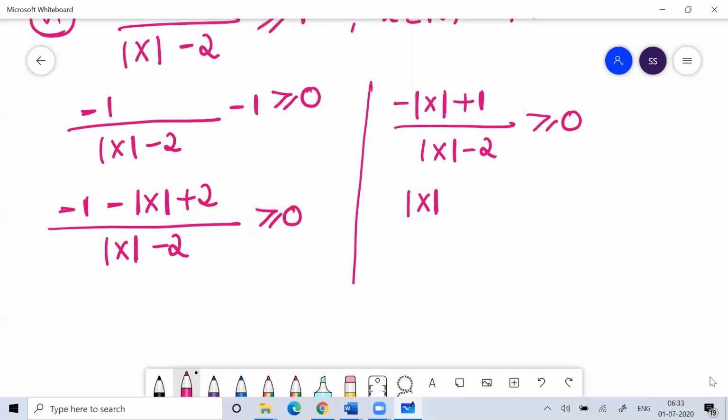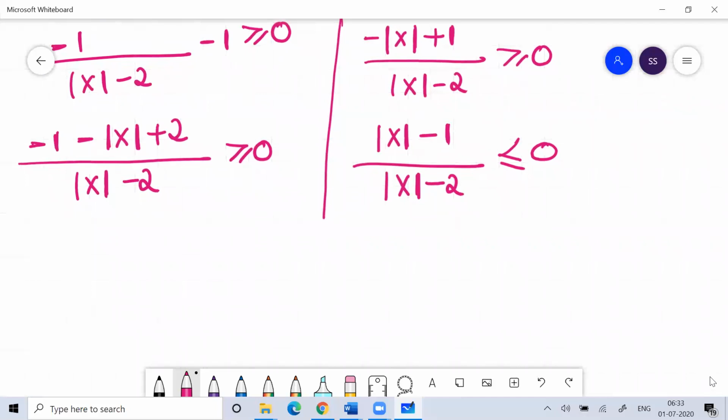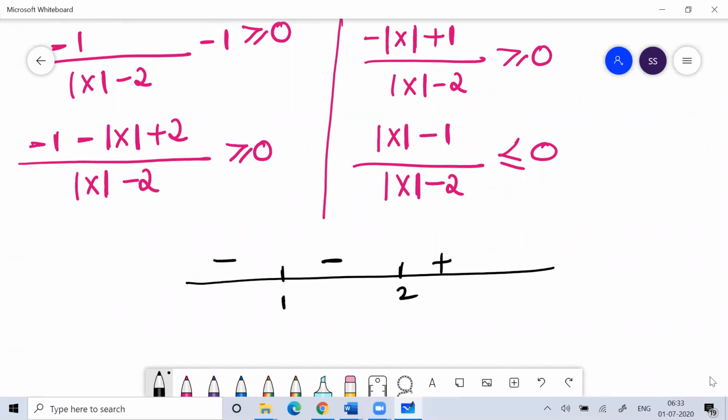I can write this as modulus of x minus 1 divided by modulus of x minus 2 is less than or equal to 0. Okay, fine. Now draw the number line. This number line I'm drawing for modulus of x. So the acceptable values are 1 and 2, positive, negative, positive. This is the number line not for x, this is the number line for modulus of x. So what are the acceptable values for the modulus of x?